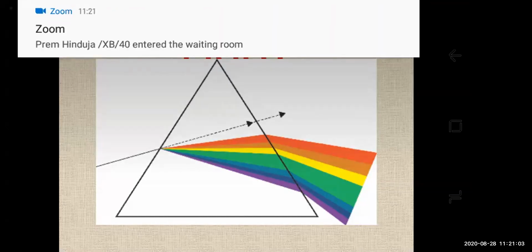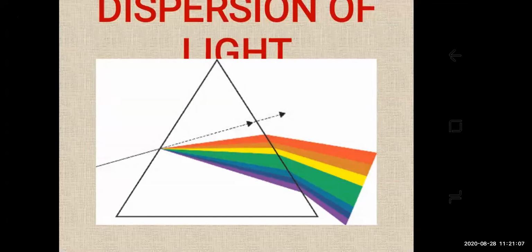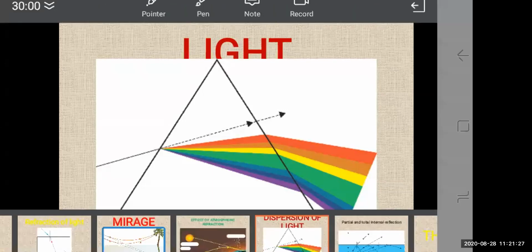He observed that when white light is incident on the glass prism, different colors bend through different angles. Among the 7 colors, red bends the least, whereas violet bends the most. So the 7 colors emerge along different paths and get separated, and we get a spectrum of 7 colors. You can see in the PPT the dispersion of light through a glass prism.